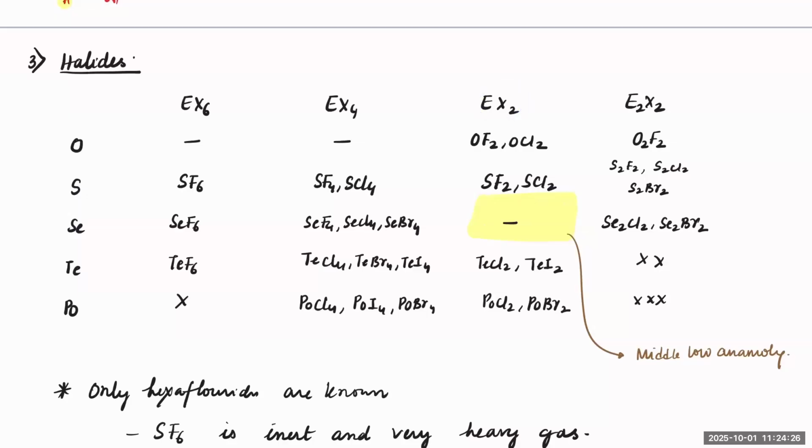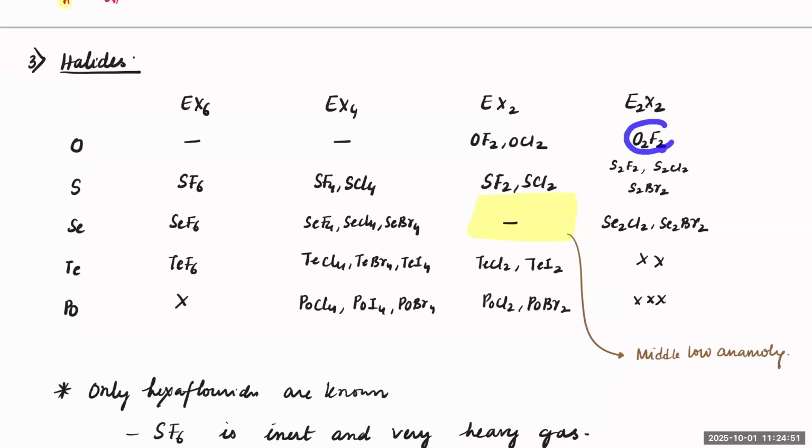For EX2, you will notice with oxygen, OF2 and OCl2, and SF2, SCl2. Tellurium can make with chlorine and iodine. Polonium can make with chlorine and bromine. Honestly, this will not be asked as which will make what. It will be given as if the compound is given, you have to assess its properties.